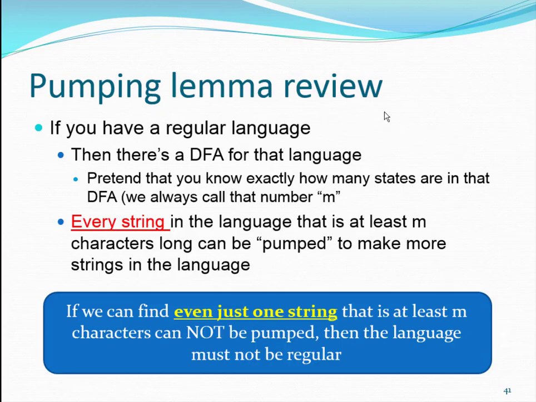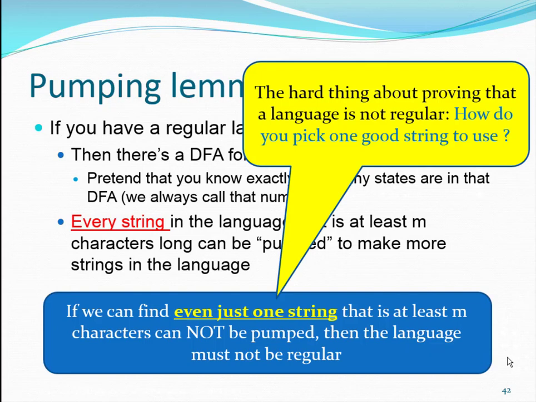So just to review before we do some more examples: the pumping lemma says if you have a regular language, then there's a DFA for that language. We knew that already, right? You just pretend you know exactly how many states are in that DFA, and we'll call it m. Then every string in that language that's at least m characters long can be pumped to make more strings in the language. And remember, the key is if we can find just one string that is at least m characters long that cannot be pumped, then we get our contradiction.